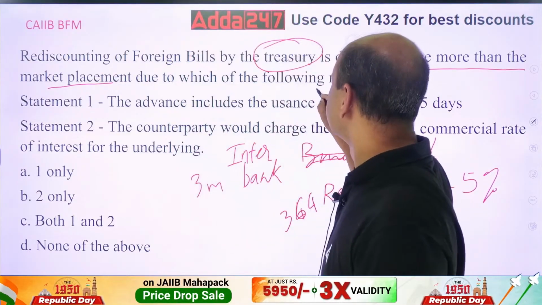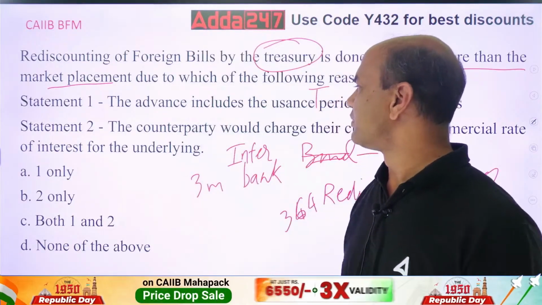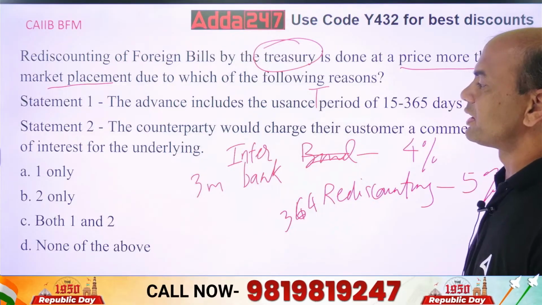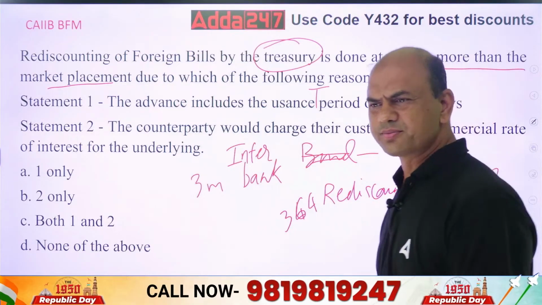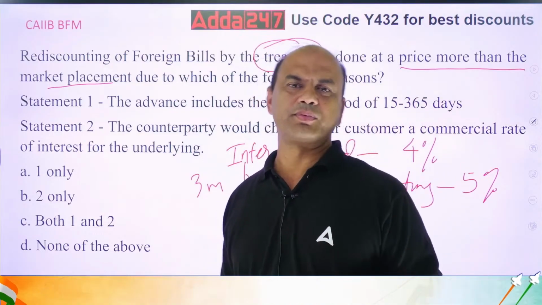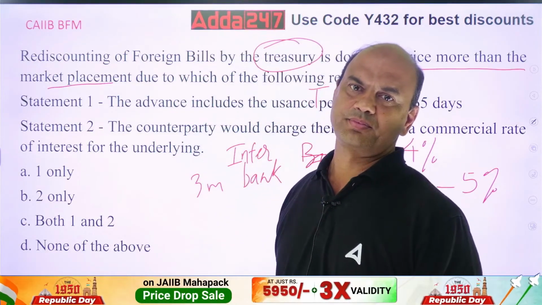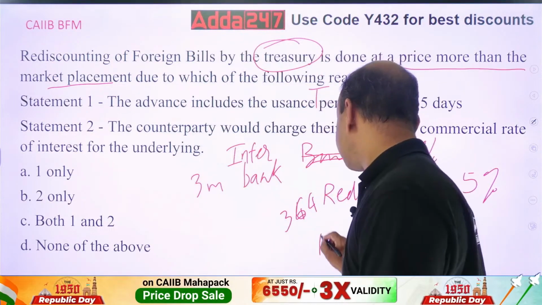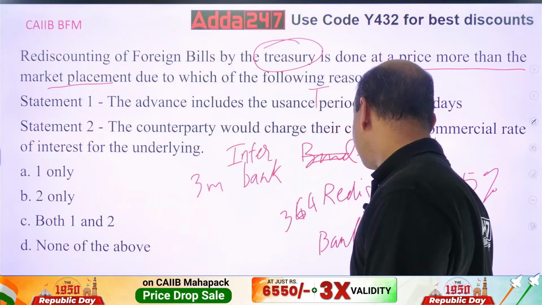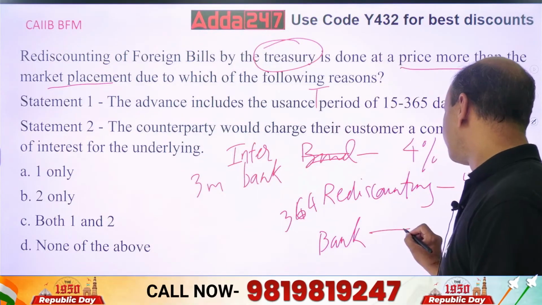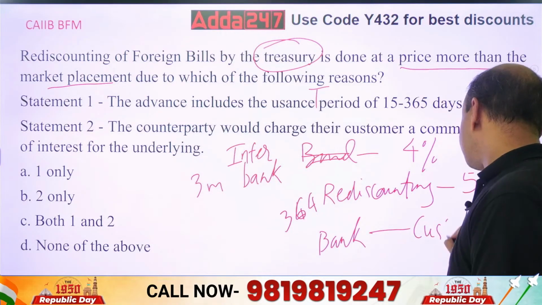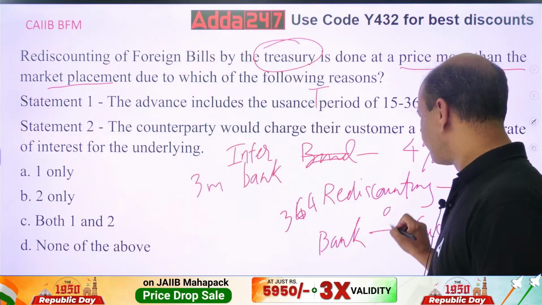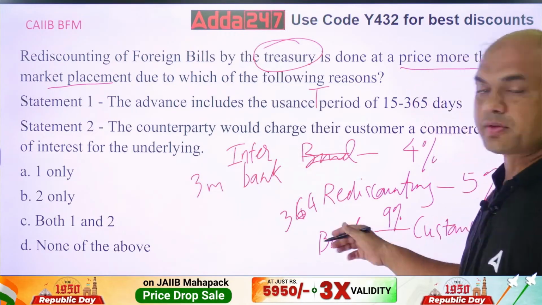So this is true. What about the second one? The counterparty would charge their customers a commercial rate of interest for the underlying. Is it so? Firstly, what is rediscounting of bill? What do you mean by rediscounting of bill? See, the rediscounting of bill means, suppose there is a bank, and the bank has given a loan to a customer. So bank will give the loan at what percent? Let's say 9%. So bank is getting 9% from this customer.